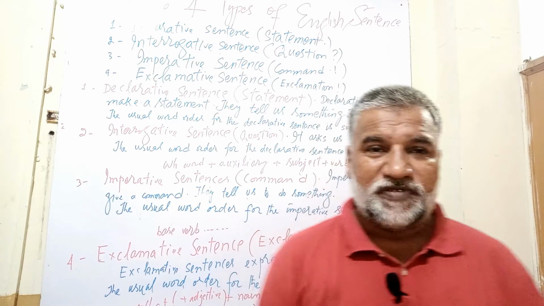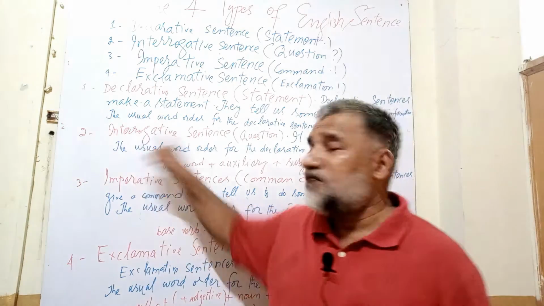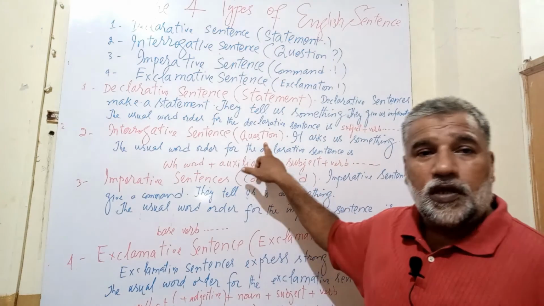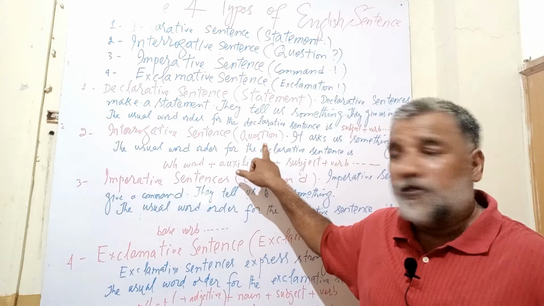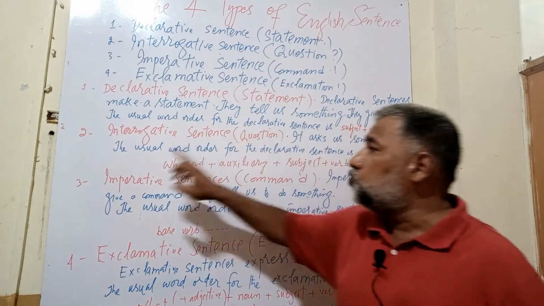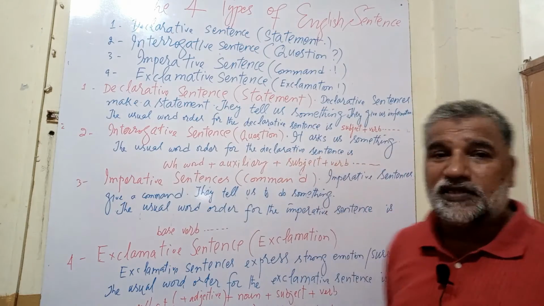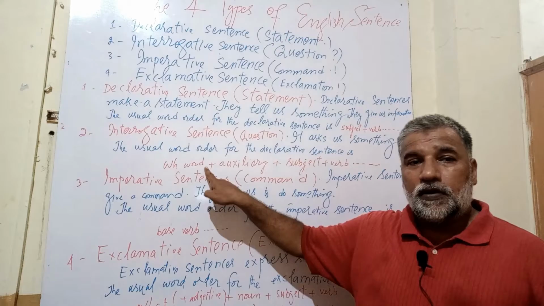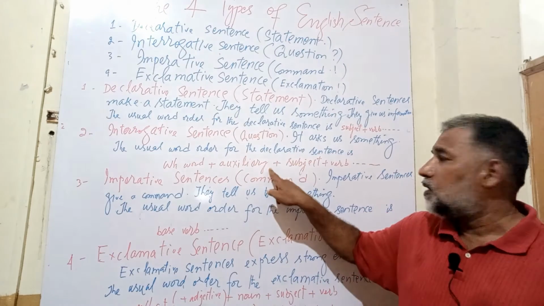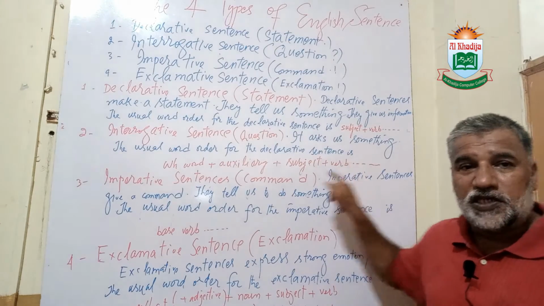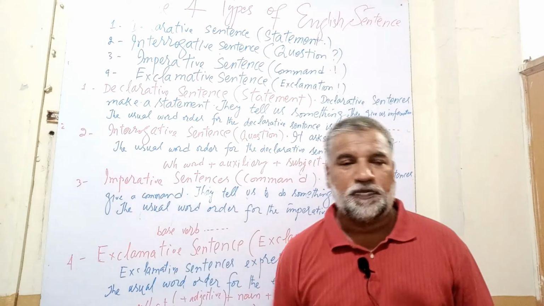So the second type of sentence is interrogative sentences. An interrogative sentence asks for some information, it asks us something. The usual word order for the interrogative sentence is WH word plus auxiliary helping verb plus subject plus verb. This is the usual word order for writing and speaking.